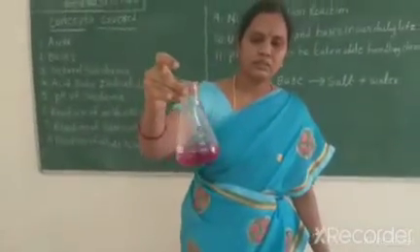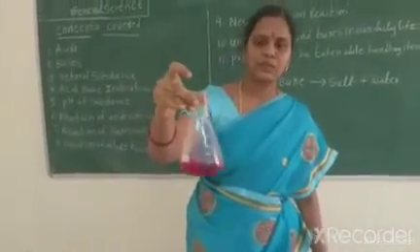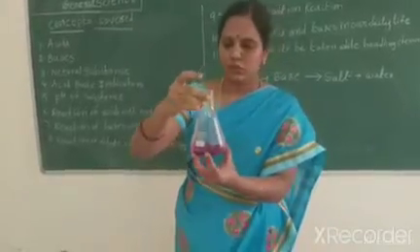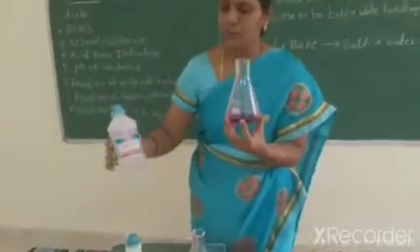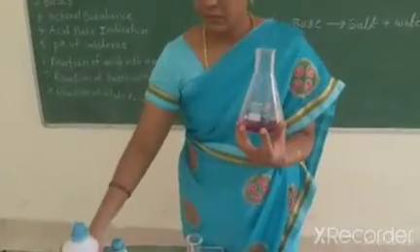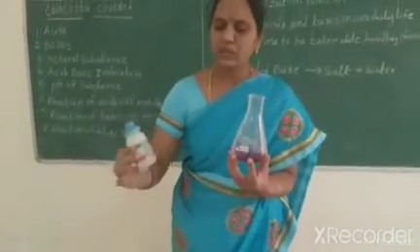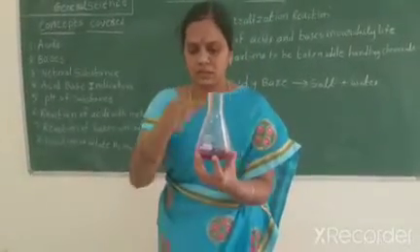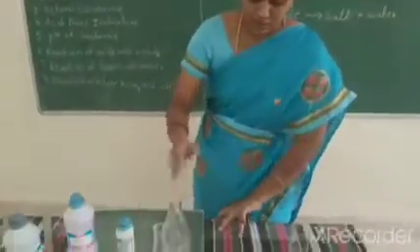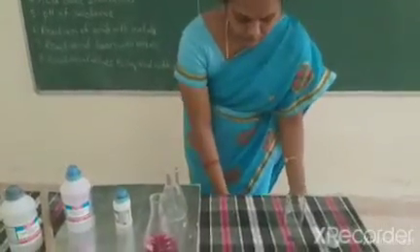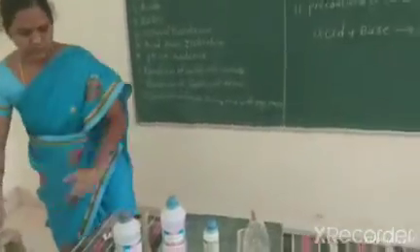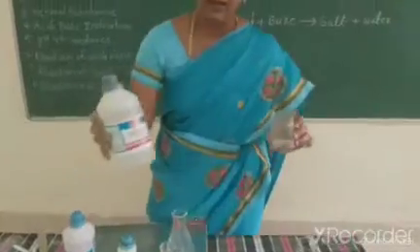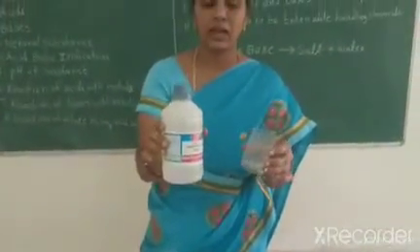What color do we get? Pink color. Sodium hydroxide is a basic solution, so when you mix the phenolphthalein indicator in a basic solution, you get the pink color. But we have to add hydrochloric acid, diluted hydrochloric acid.